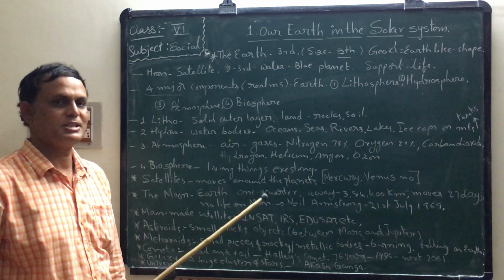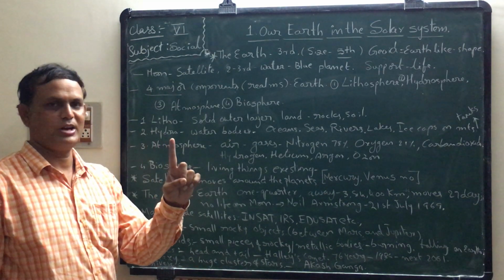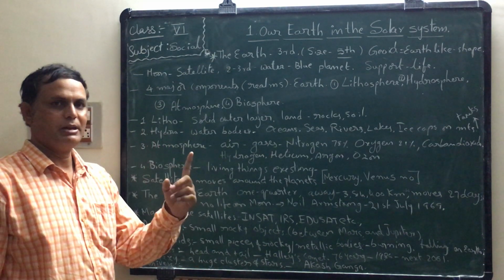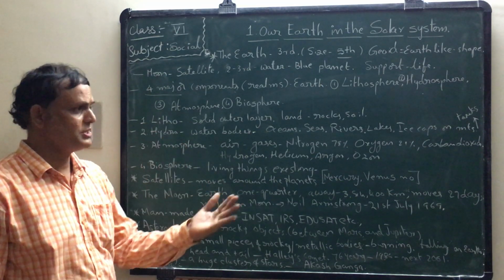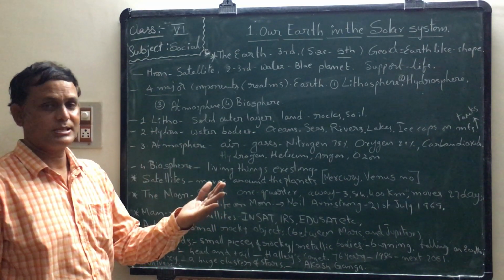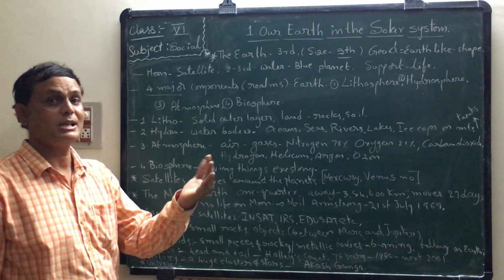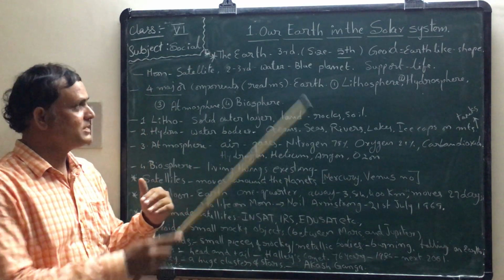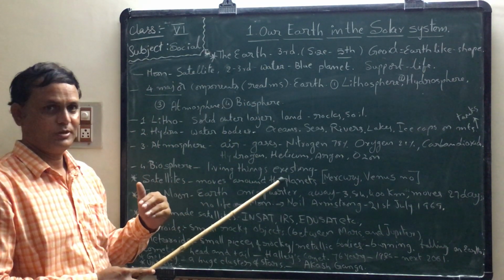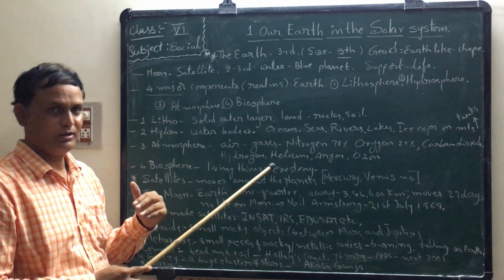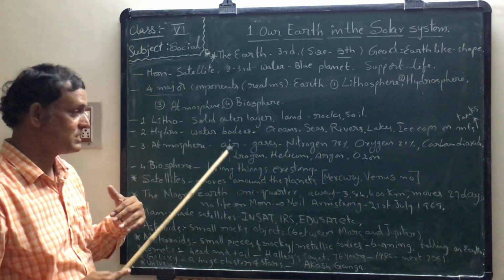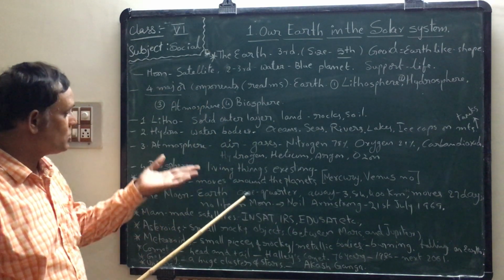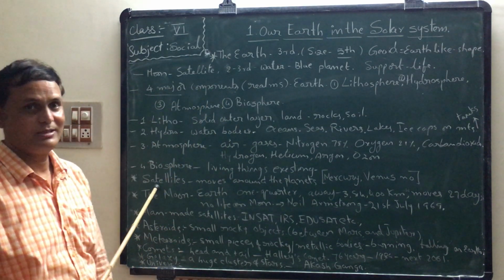In the solar system, the Sun is the first one. After that come the planets. One of the planets is our Earth. So I talked about Earth: how many realms there are, what is special about it, how many layers there are, etc. Next one, satellites.